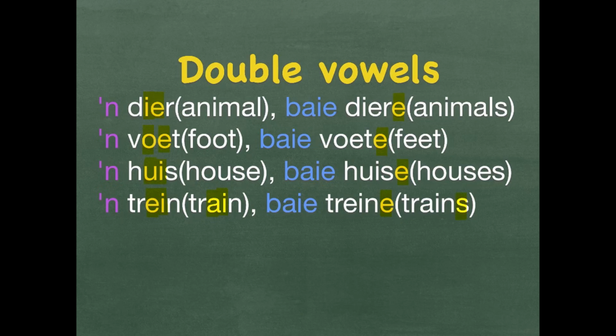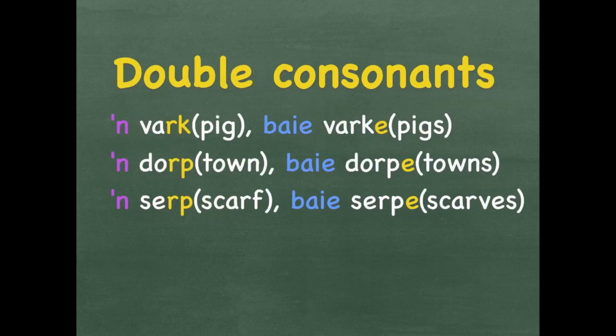Now let's have a look at double consonant words. A vark is a pig. It ends with an R and a K, two consonants. Baie varke. Now all you need to do is add an E to the back of the word to make it plural. In English, pigs, you just add an S. A dorp ends with RP, two consonant sounds at the back of the word. It means a town. Baie dorpe, just add an E to make it plural. In English, towns, you just add an S.